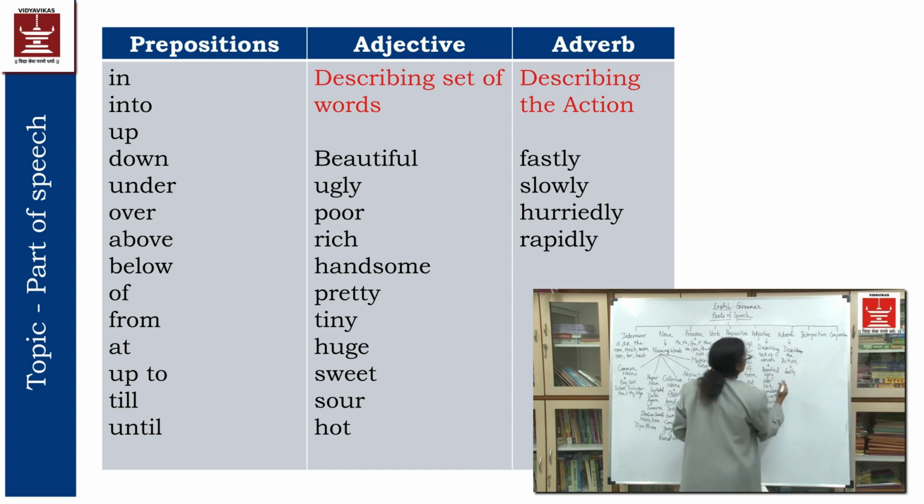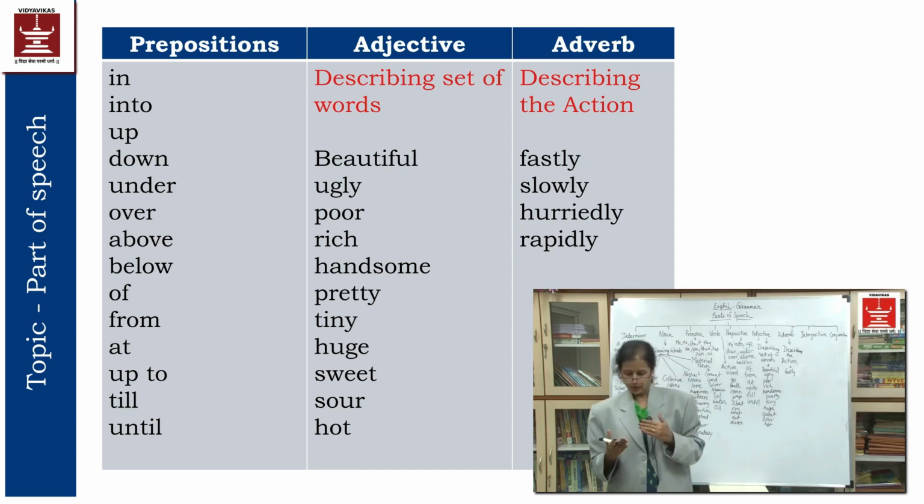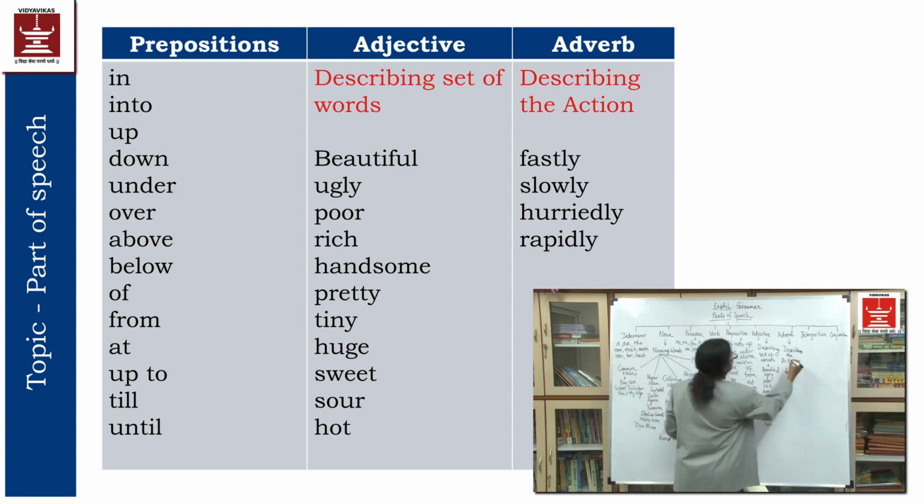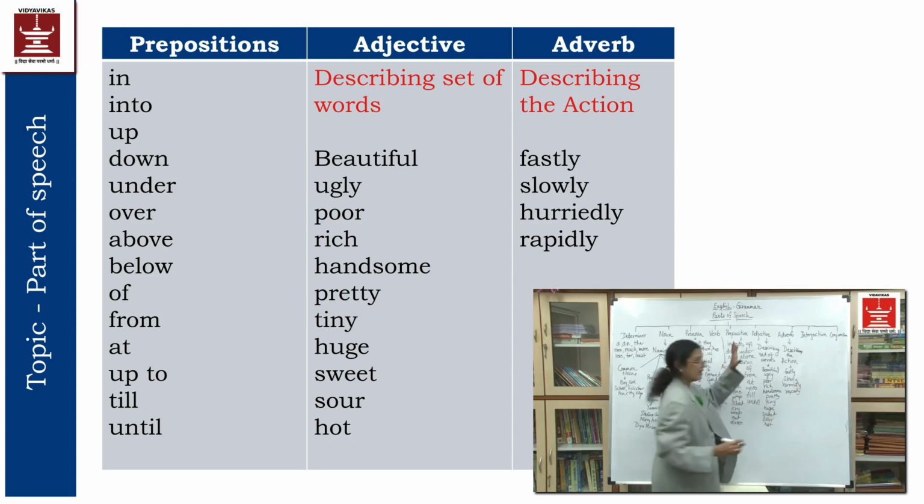Okay, then adverbs can be related to time, related to the manner, related to the quality, related to the action. So in this way adverbs are there. Then fastly, then slowly, then hurriedly, rapidly, many are there which are explaining the action.